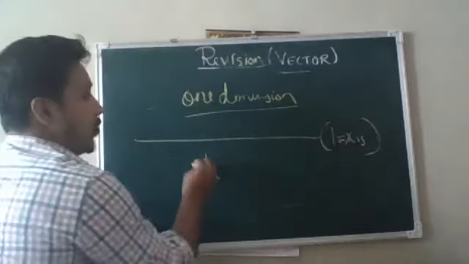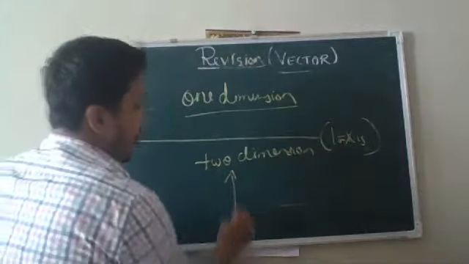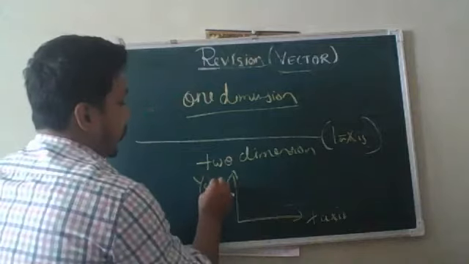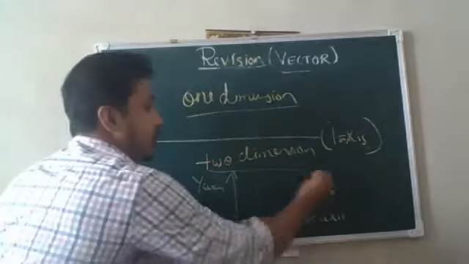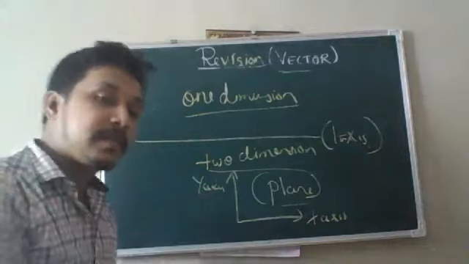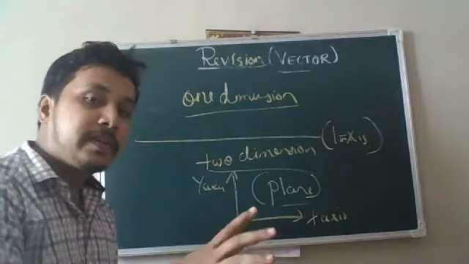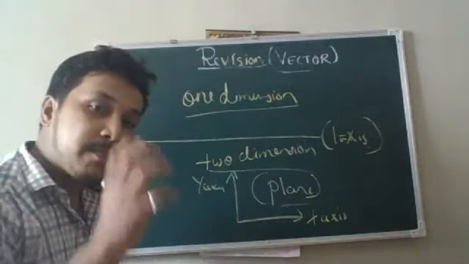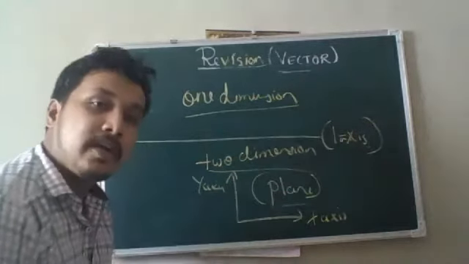For two dimensions, we take two axes. This two-dimensional figure is considered to be a plane. So in this chapter, there is motion in a plane. We are going to study everything related to motion in a plane, that is two-dimensional, having an x-axis and a y-axis.